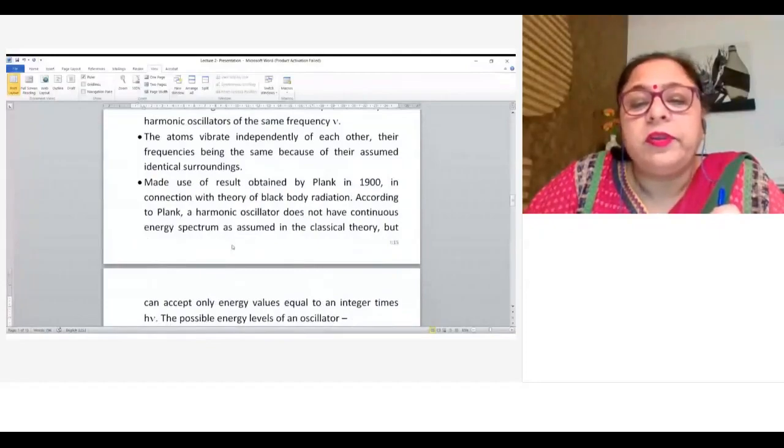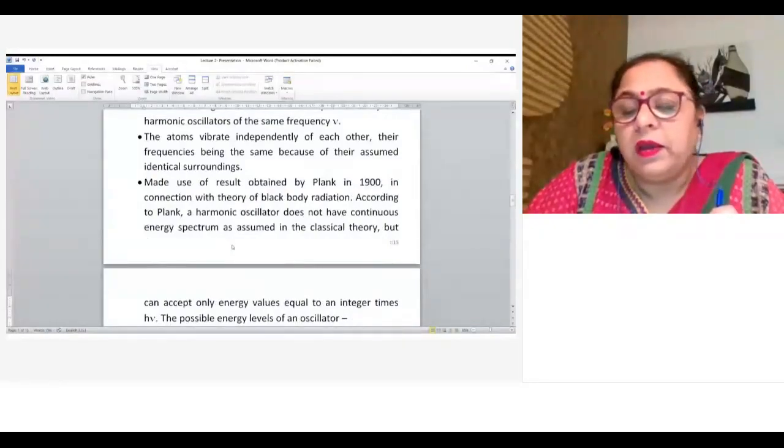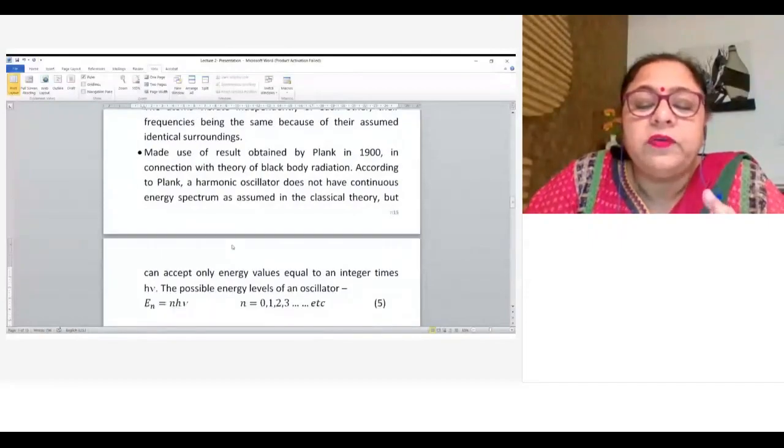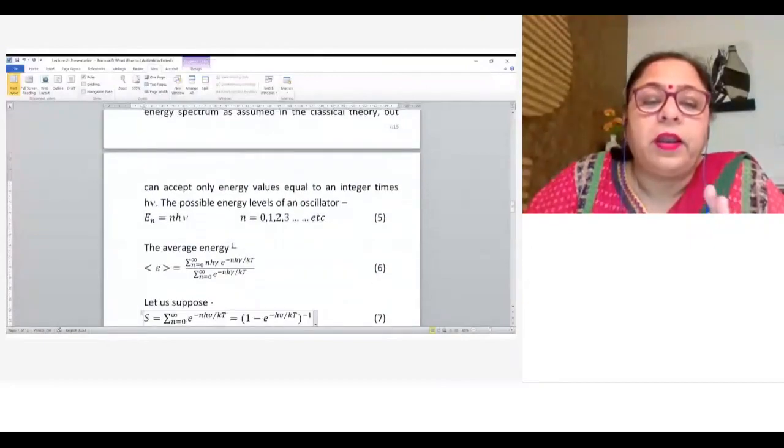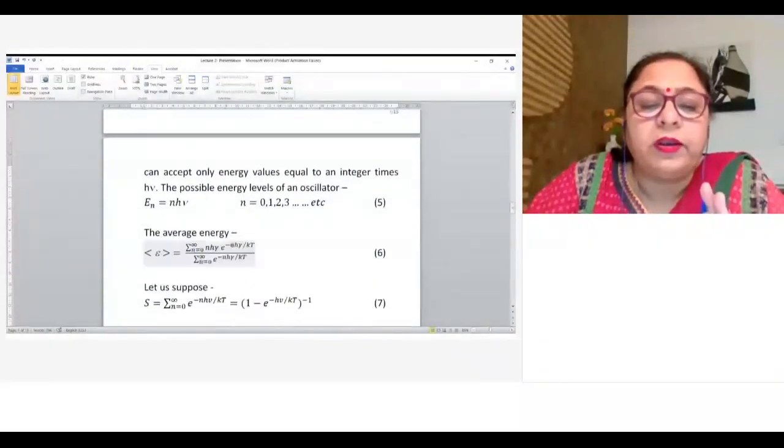For the energy of the oscillator, he used the Planck formula, assuming that energy is quantized, not continuous. That is the quantum theory: energy is equal to n h nu.